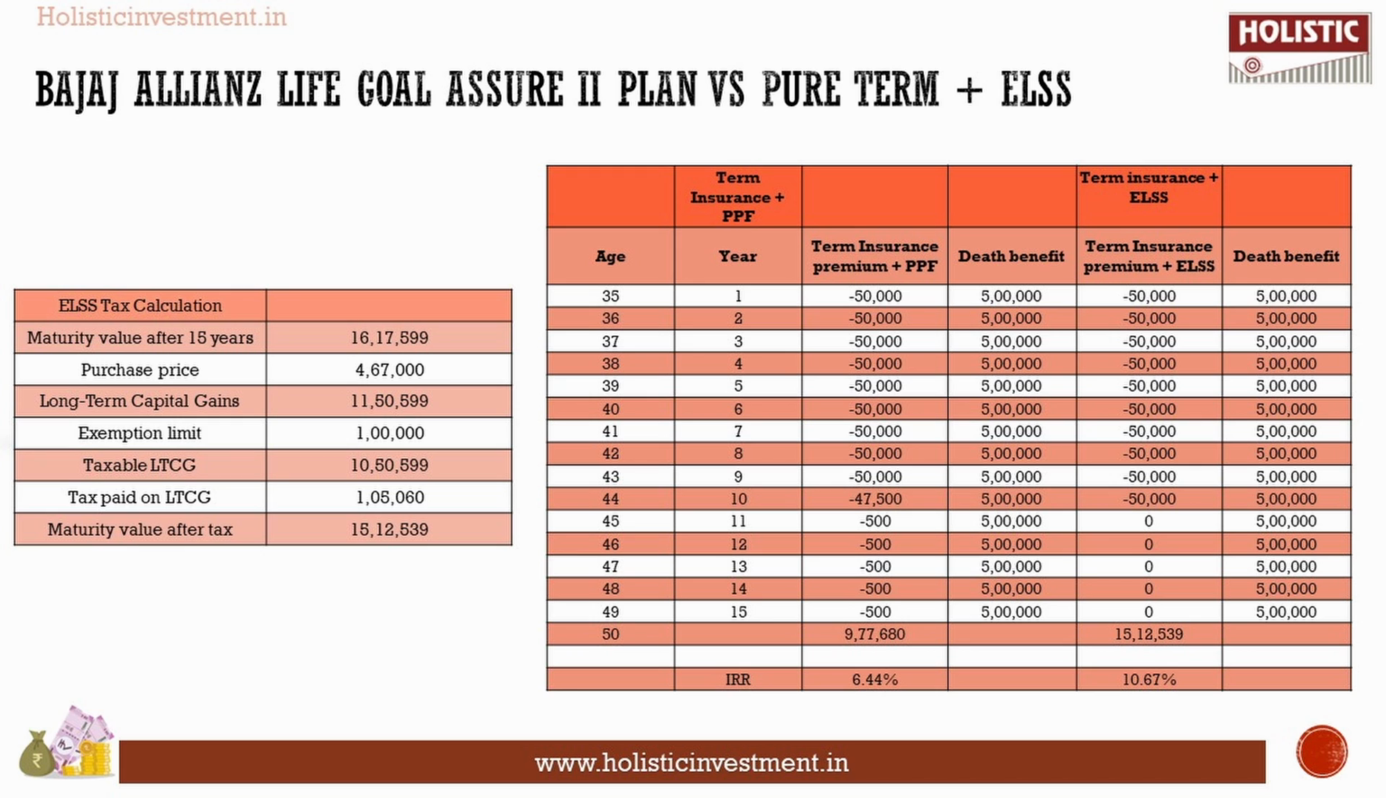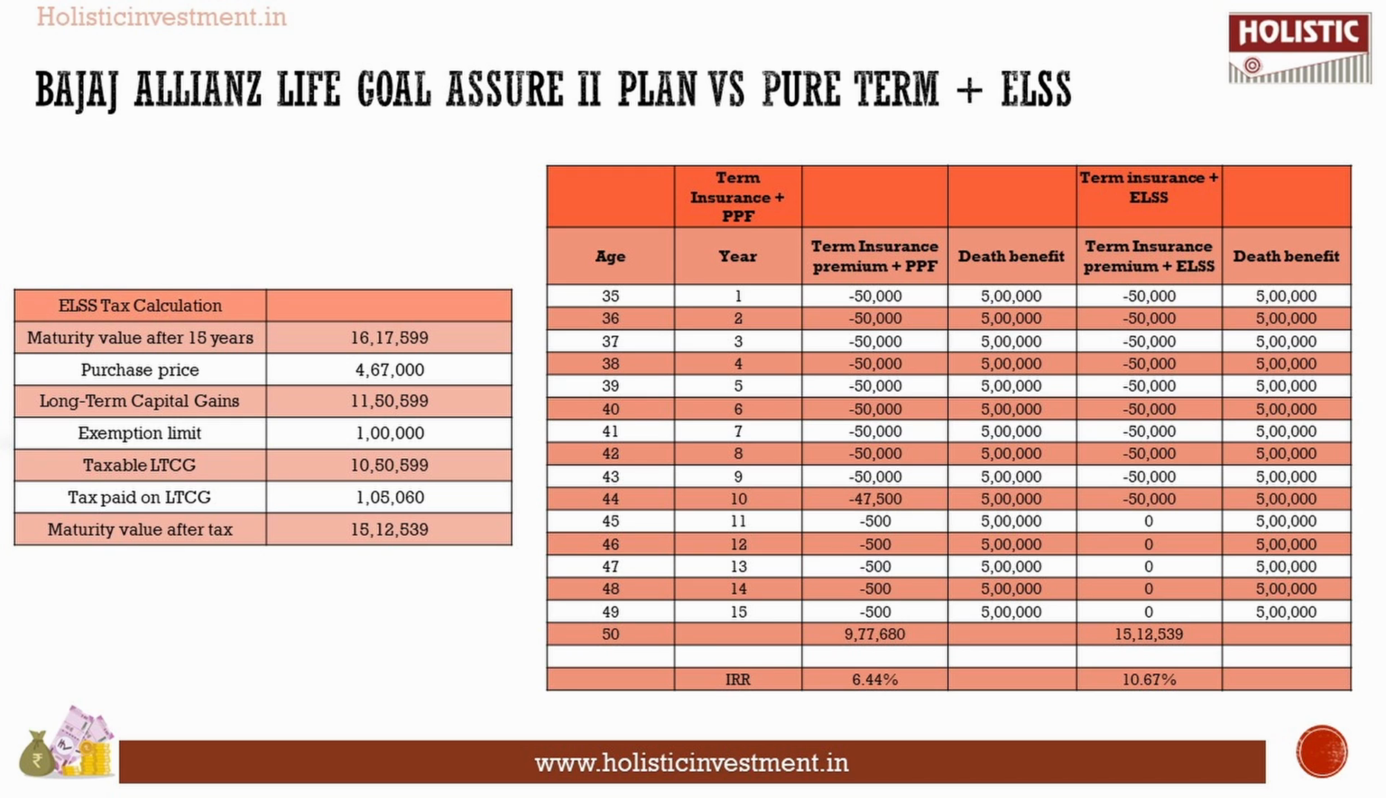So first we are going to take a look at the combination of term insurance plus PPF. PPF is the Public Provident Fund and it is a government backed product which will give you guaranteed returns, and it has tax benefits also under section 80C. If you want to invest in PPF, you have to invest for 15 years at least, and the minimum contribution should be 500. So that's why the arrangements have been made. After the 10th year, we are not investing the 50,000 in both term insurance and PPF. We are only paying the minimum contribution of 500 just to keep it going.